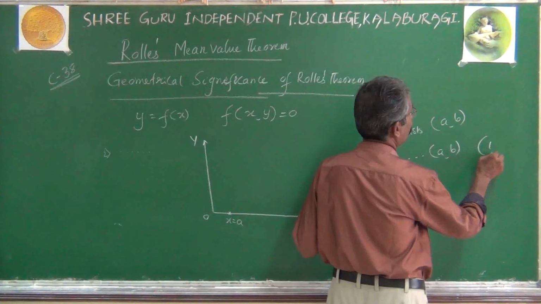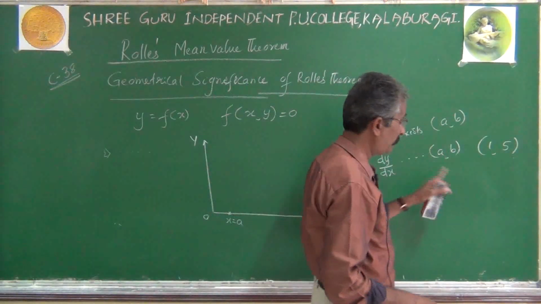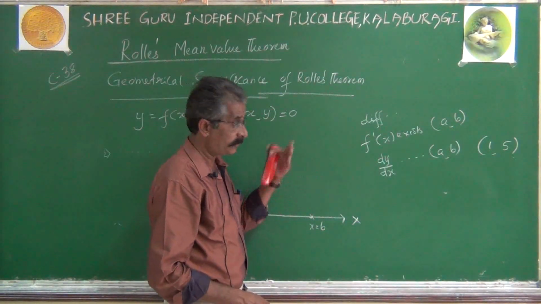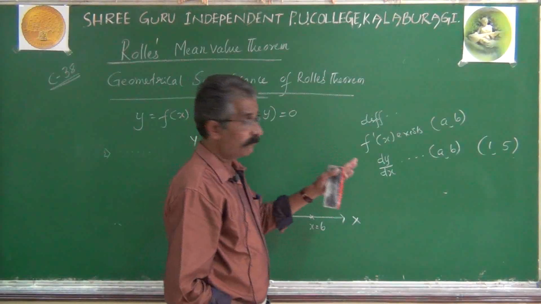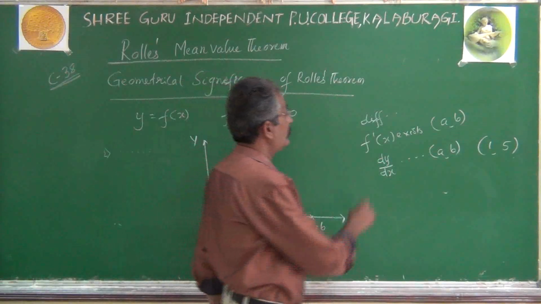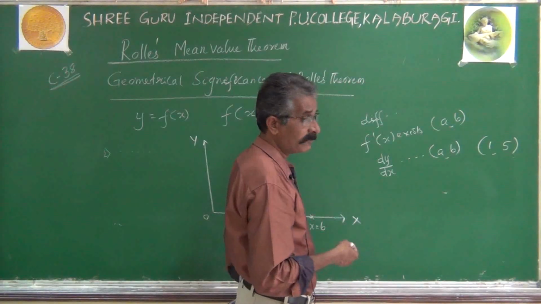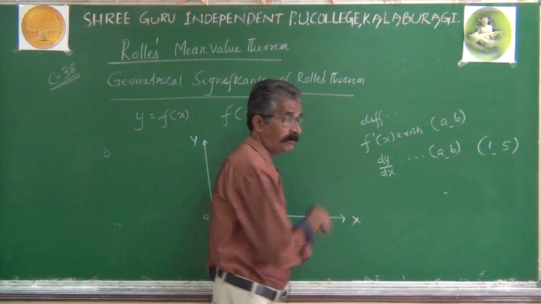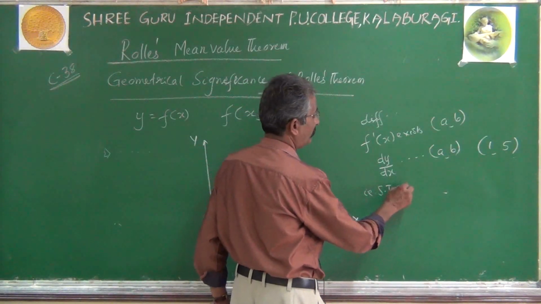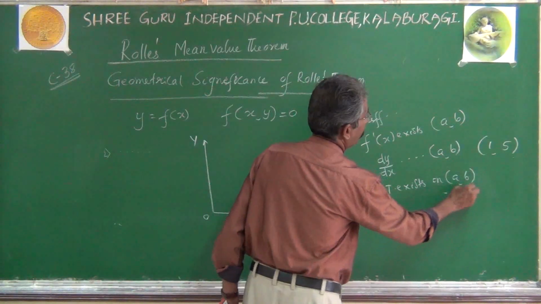Meaning is that suppose your interval is (1, 5), then dy by dx at 1.1, dy by dx at 1.2, dy by dx at 1.3, dy by dx at 2, 3, 4, up to 4.999 will exist. That's the meaning. Now dy by dx exists means certainly the connected aspects of dy by dx are also defined. But what is dy by dx? Slope of tangent. That is, slope of tangent exists on the interval (a, b).